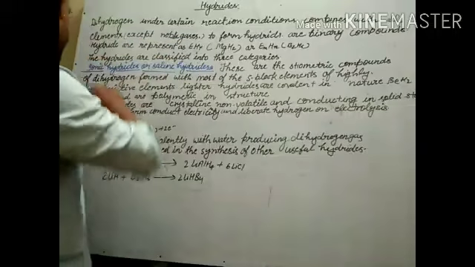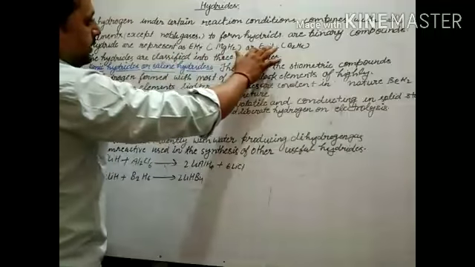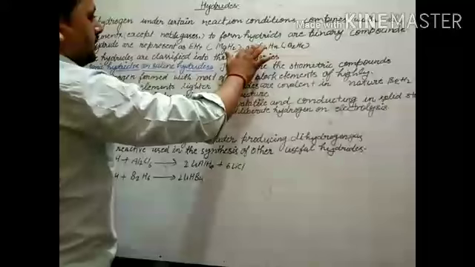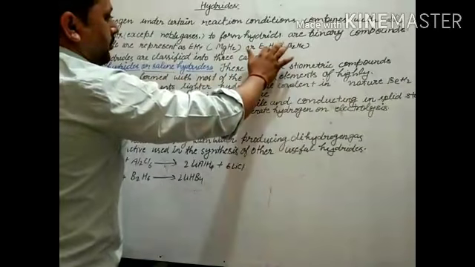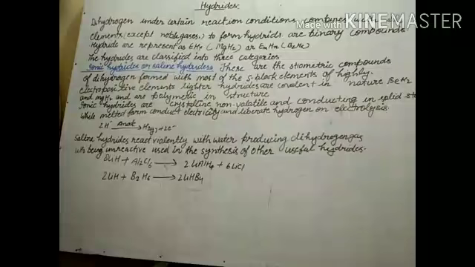Hydrides can be represented as EHx and EmHn, like MgH2 or B2H6. The hydrides are classified into three categories.